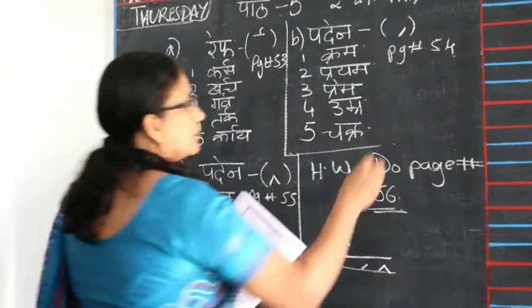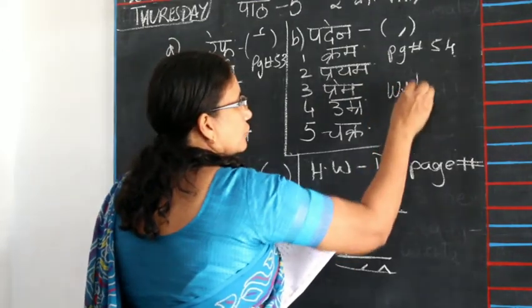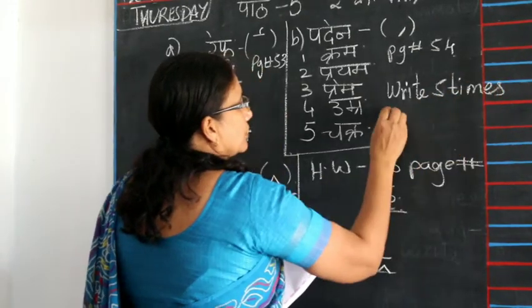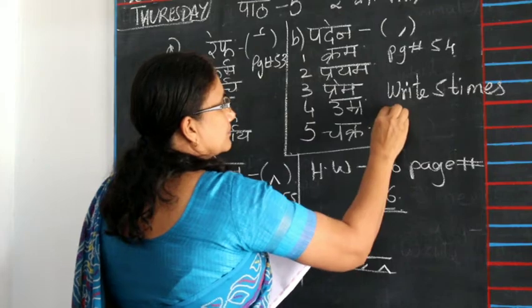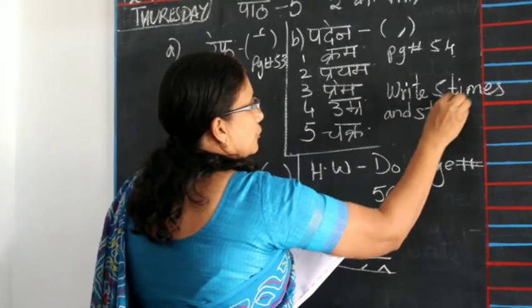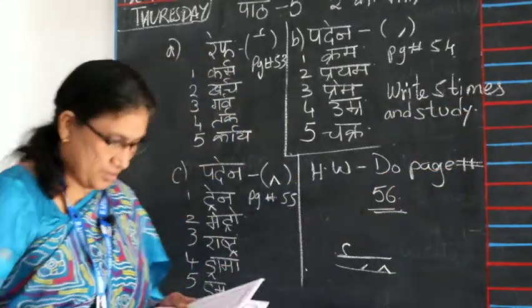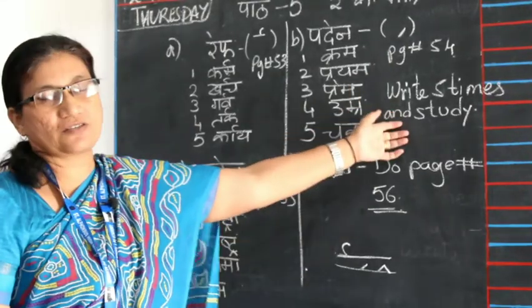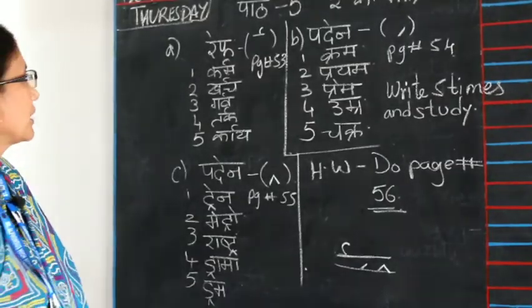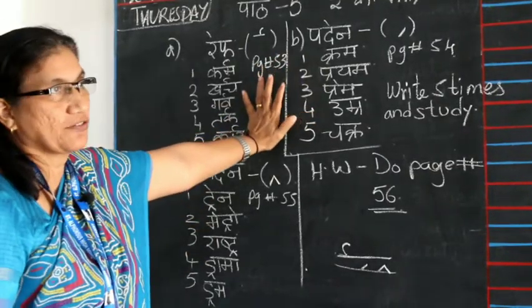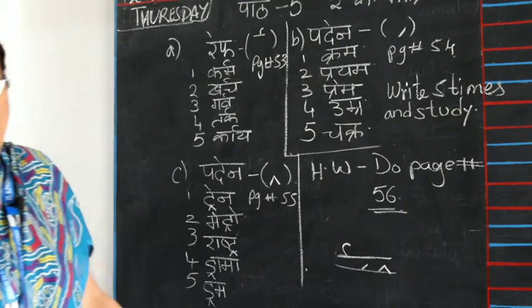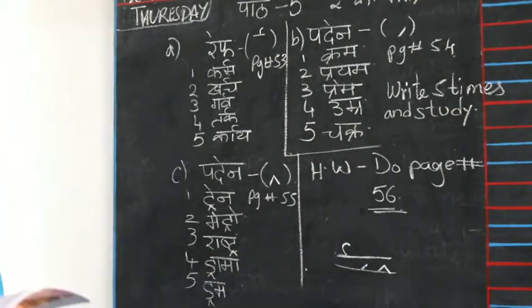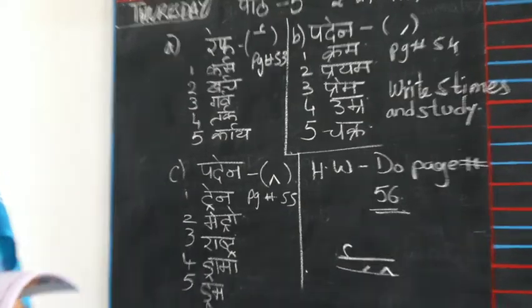These words you can write 5 times in your rough note and study. Okay, children? So you only have to send Rohana Miss this page number 56 with the homework done. This 5 times that you are writing and studying those particular words, you have to send it to me. Do this and send it to Rohana ma'am on WhatsApp. I'll check it out, and if you have any doubts, you can call me and ask.